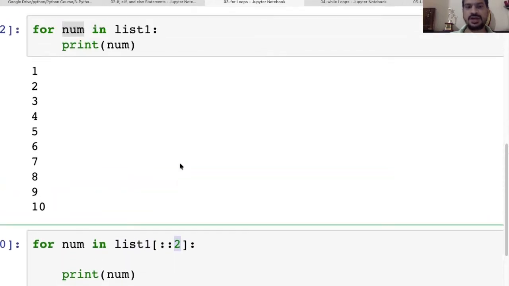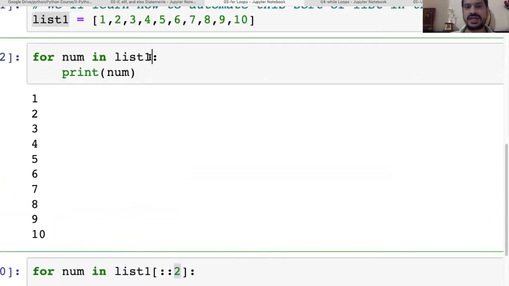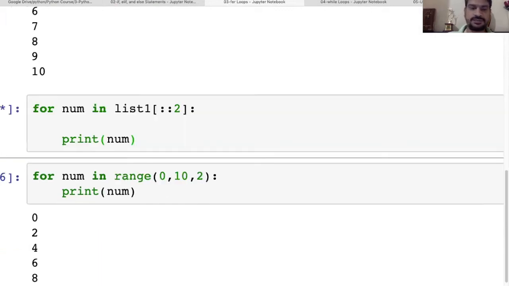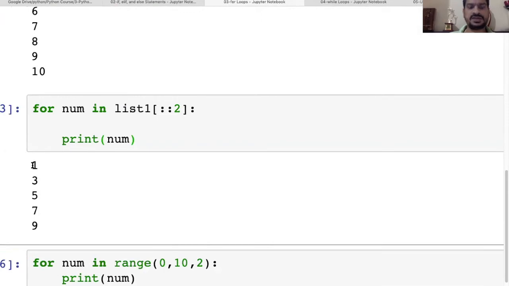So here, because we haven't used anything, it is starting from the beginning, going up to the end by one iteration. Here, if you put it like this, it will go by adding 2. So it will print like this: 1, 2 has been skipped, then 3, then 4 has been skipped, then 5, then 6 has been skipped, 7, and in that way. Okay.